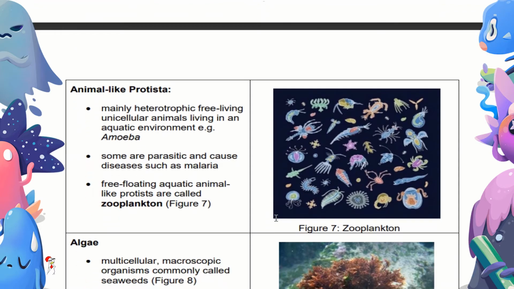Now we have animal-like, mainly heterotrophic, free-living, unicellular animals living in an aquatic environment. Example, amoeba. Heterotrophic, they can't make their own food. They need help. Some are parasitic and cause diseases such as malaria. Free-floating aquatic animal-like protists are called zooplankton. Zoo, animals, plankton, protists.